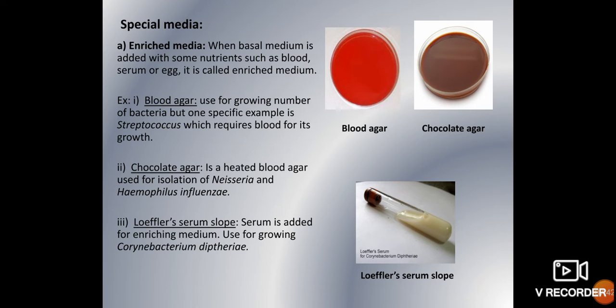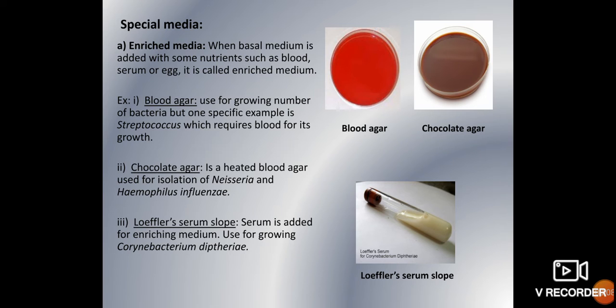The blood cells will be intact, they will not degrade, and they give a red color. This is called blood agar. Next, chocolate agar. For chocolate agar you pour the blood at a temperature of about 70 to 75 degrees Celsius. All RBCs will lyse and degrade and give a chocolate color. So this is the difference between blood agar and chocolate agar.